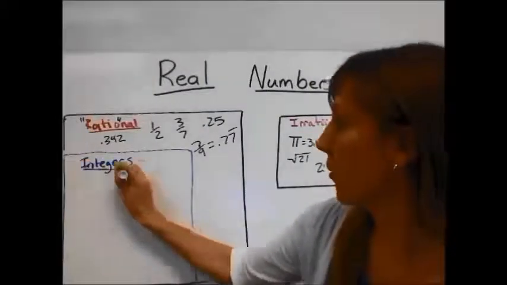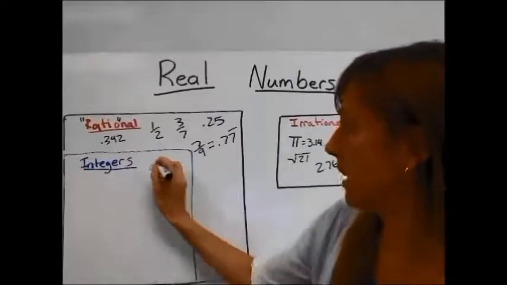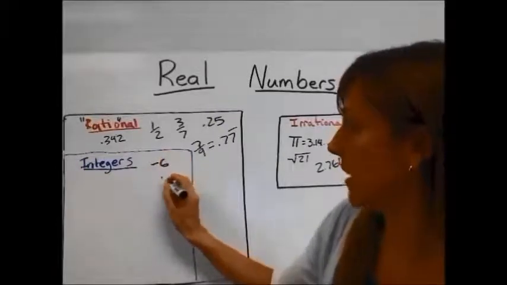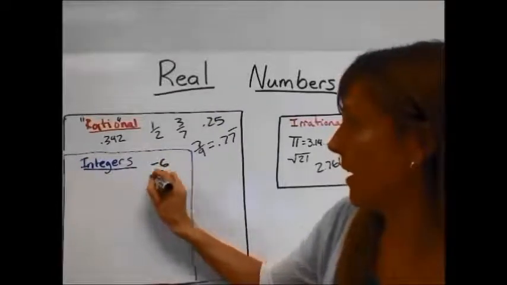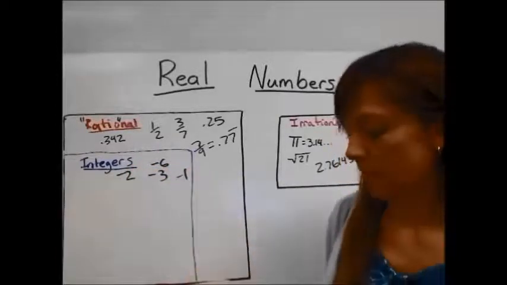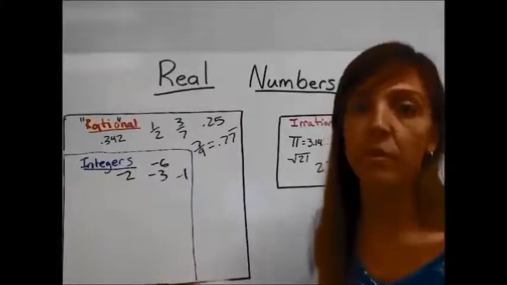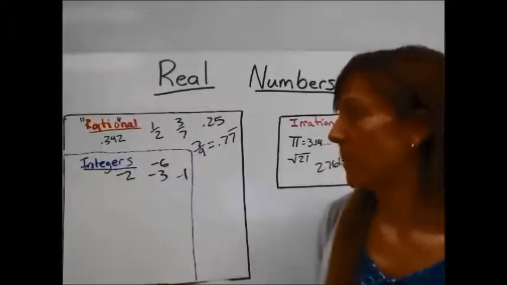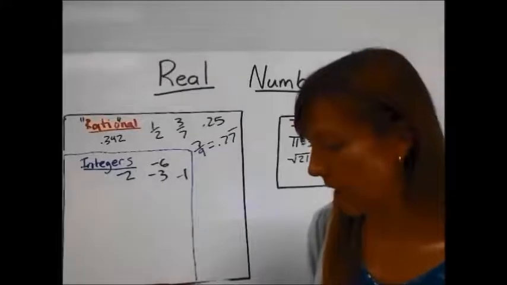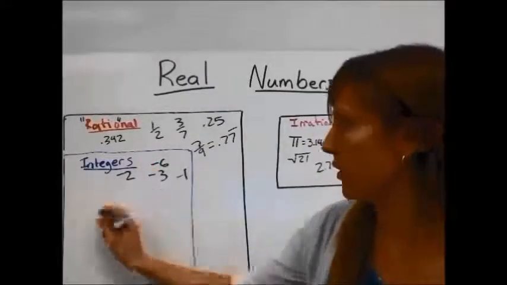Integers would be numbers such as -6, -3, -2, -1, and so on. It would also be +6, +3, +2, +1, but that fits into the category of a whole number, and whole numbers are integers.